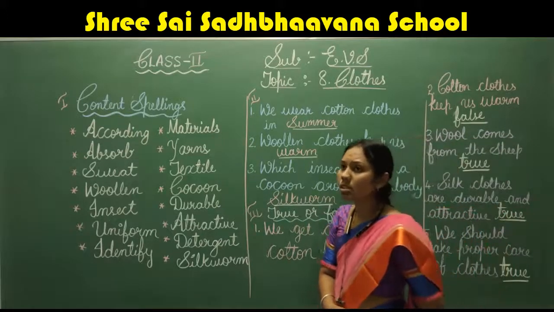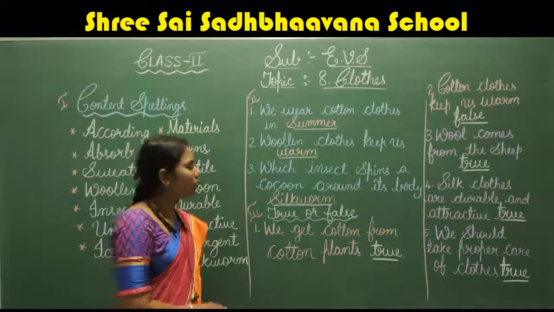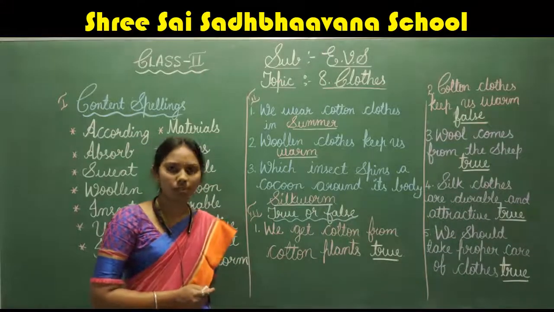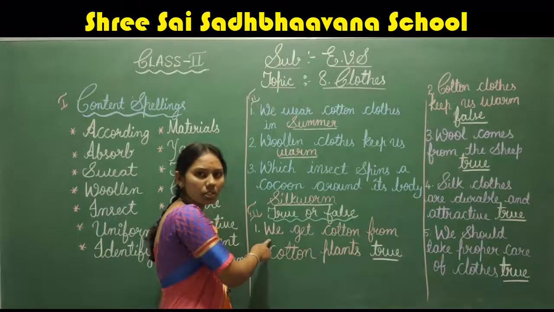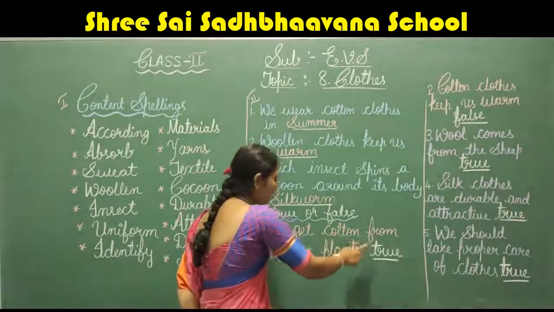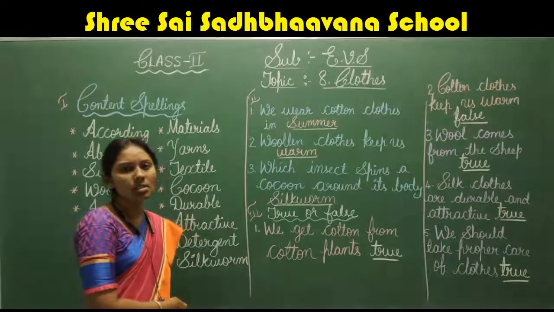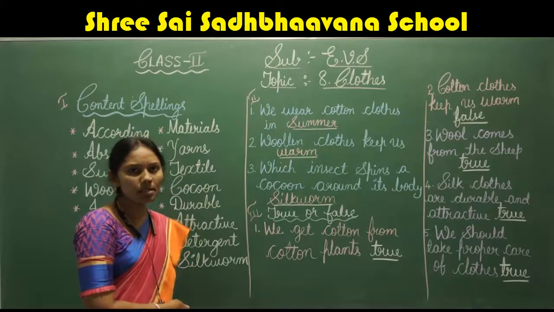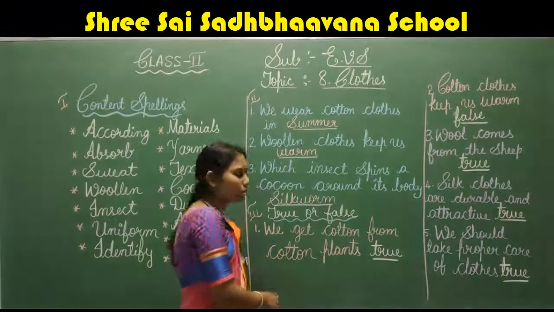Next is true or false. If the sentence is right, then you have to write true. If the statement is wrong, then you have to write false. Got it? What is the first question? We get cotton from cotton plants. Is it true or false? Yes, the statement is true.